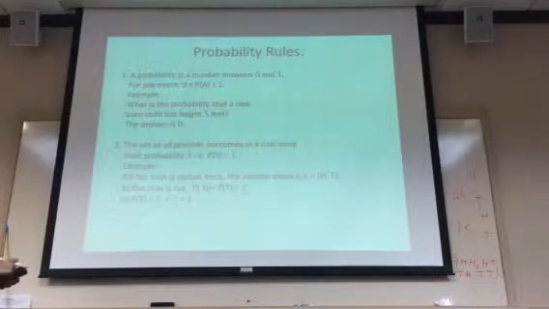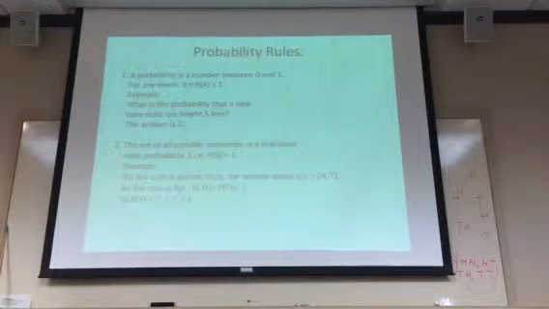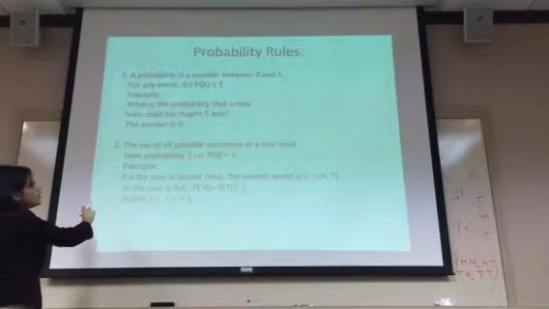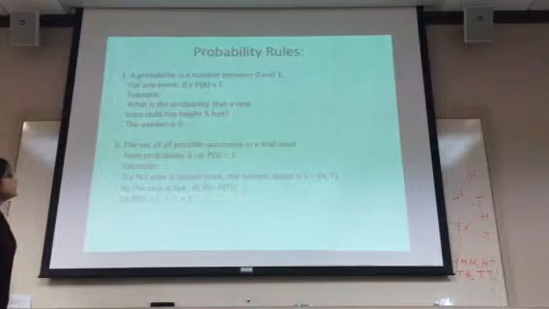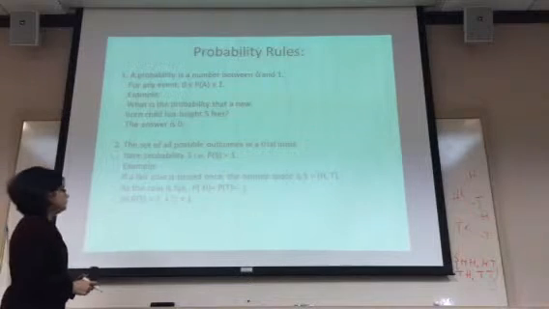Let's look at an example. What is the probability that a newborn child has a height of 5 feet? The answer is 0, right? That means it's an example of a zero event. So rule number 2: the set of all possible outcomes in a trial must have probability 1. That means the probability of the sample space equals 1.